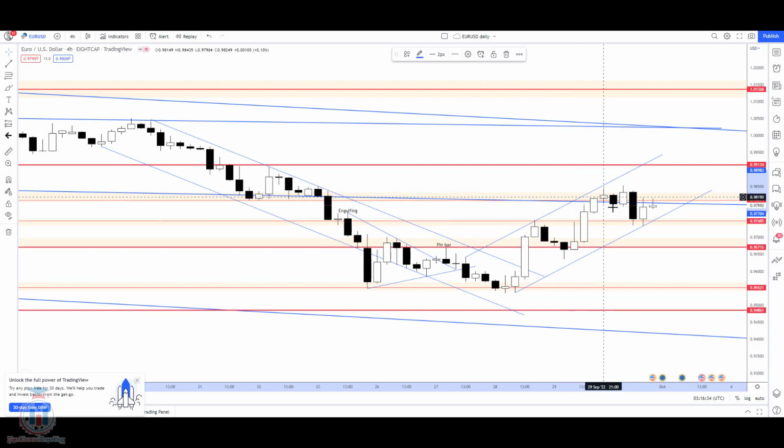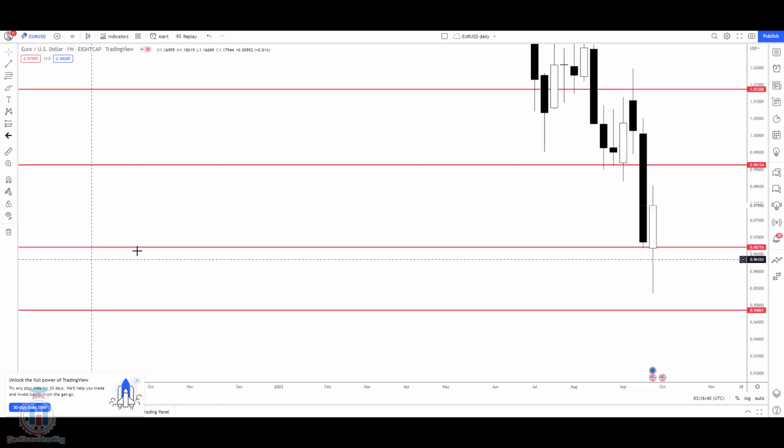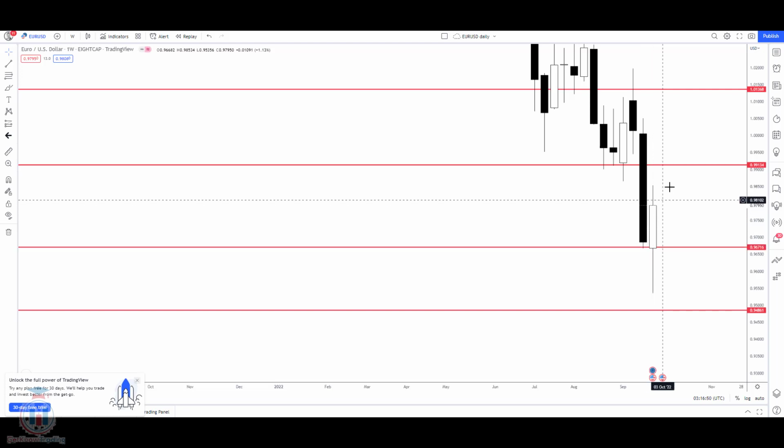We can see it here right now. And then we can see also the weekly time frame, where we can see that the week has started from here and has closed above. So we can see that the price has returned up, and we can see that we have a free space above this area to reach the first resistance level, where the price will have problems reaching higher levels.